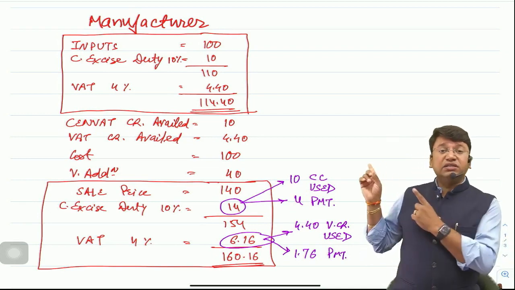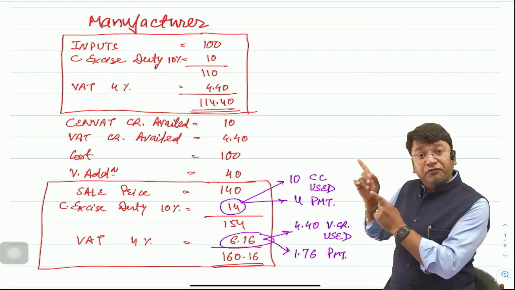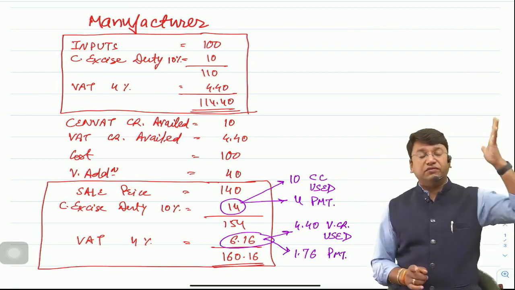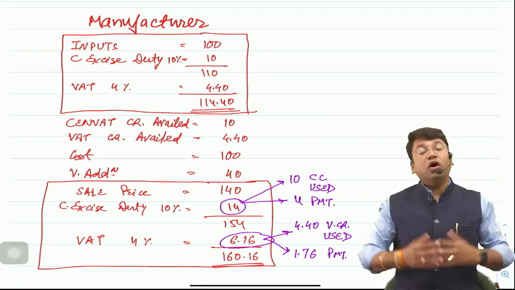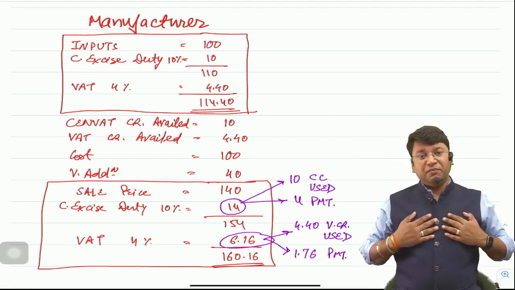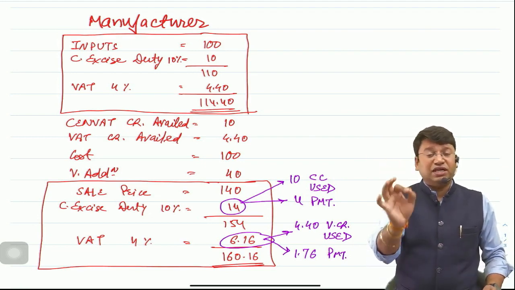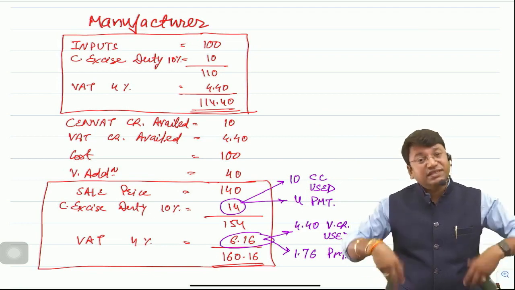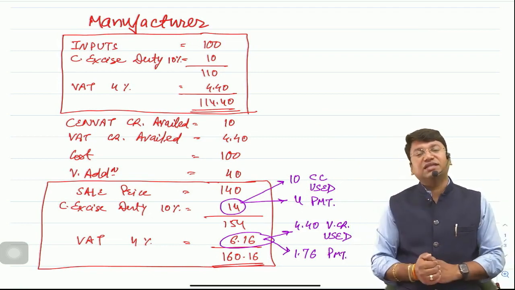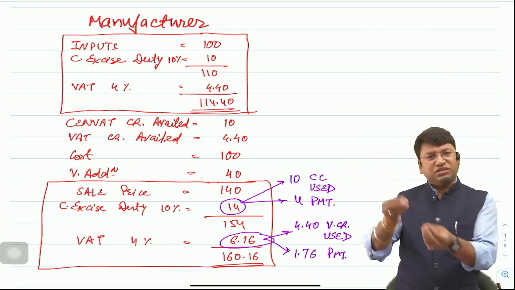This example is for the time period before the introduction of GST. Suppose GST is not there. Before GST, on manufacture of goods, central excise duty was charged, which was the revenue of the central government. And on sale of goods, VAT, sales tax, was charged, which was the revenue of the state government. Both got subsumed in GST.